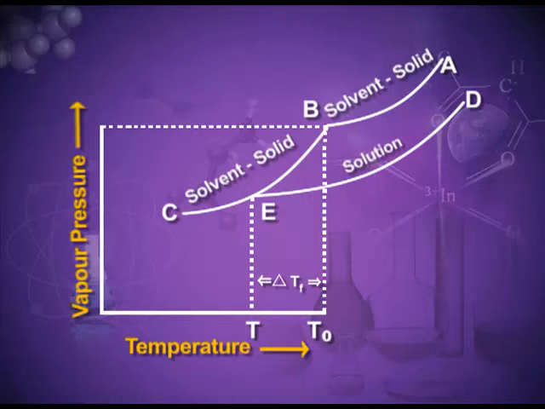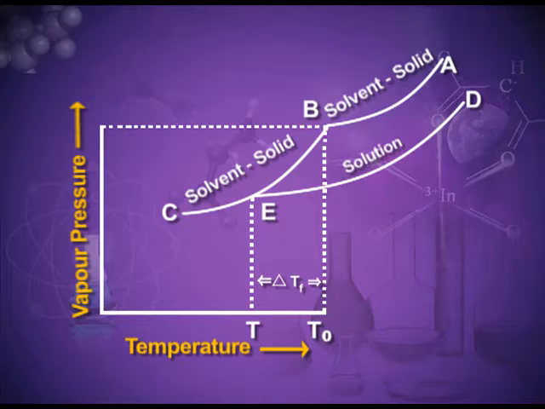Let me explain all this through a graph. Here the graph is between temperature and vapor pressure. Temperature is along the x-axis and along the y-axis we have the vapor pressure. You can see the three curves. The curve AB is for the liquid solvent, curve BC is for the solid solvent, and curve ED is for the solution. Temperature T0 is coinciding with point B, and B is the freezing point of the pure solvent.